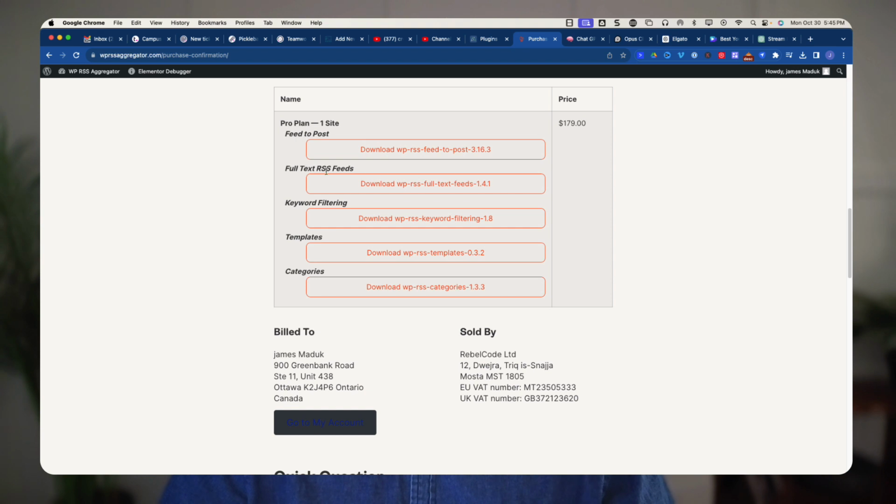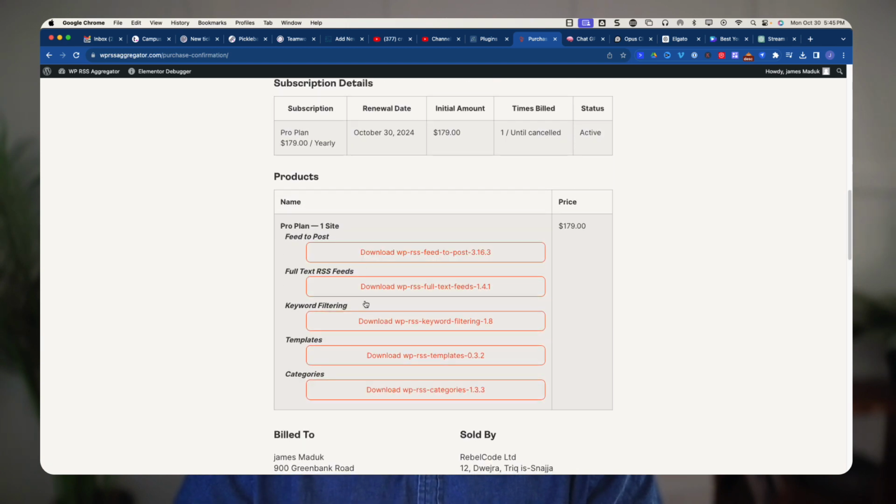This one is Full Text RSS Feed. When we look at an RSS feed, which I'll show you in a minute, it starts off as just a link to the original document on whatever website, and the title and a bit of information. But this extension goes to the link and then copies or imports all of the content from the link to our site, in my case the My Pickleball Friends site, and adds it as a post. And then we've got some additional pieces here for keyword filtering, templates, categories, that kind of thing.